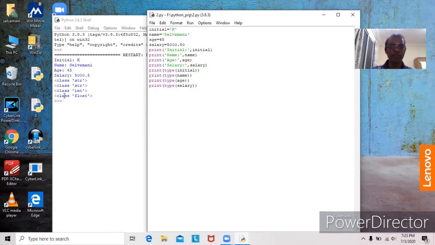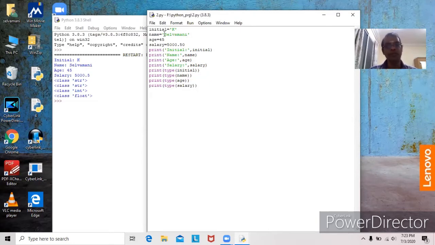What about the class? No need to worry about the class now. I will teach you in later classes. Now you have got to listen. In Python, there is no need to declare the data type. Simply assign the value to the variable. The variable will be declared with a specific data type depending upon the value you try to assign to it. That is the concept of this program.